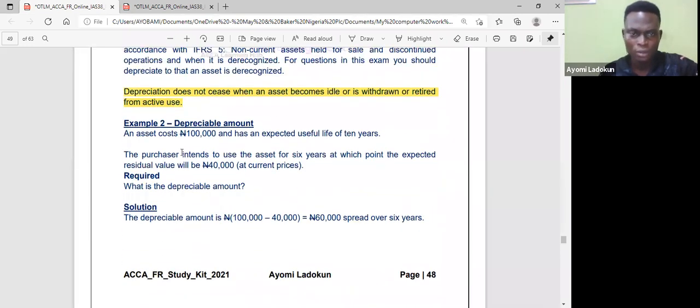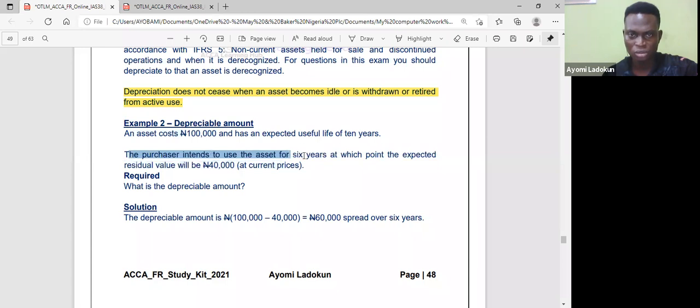Okay, so let's look at this question, for example, just to remind ourselves on how to compute depreciation. Now, the asset costs 100,000 and has an expected useful life of 10 years.